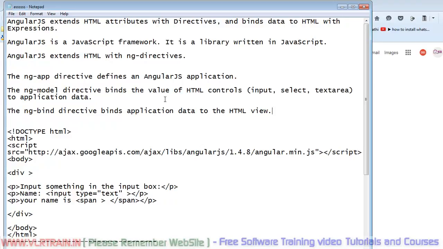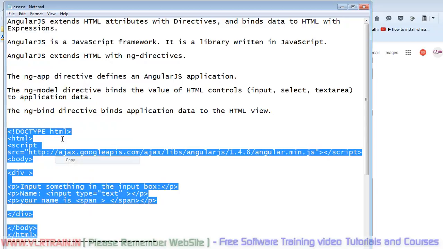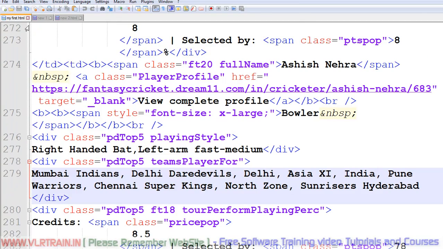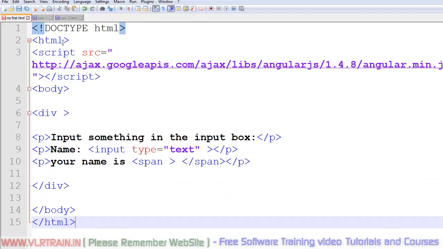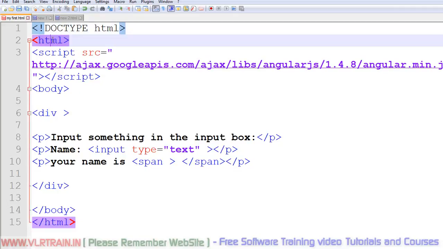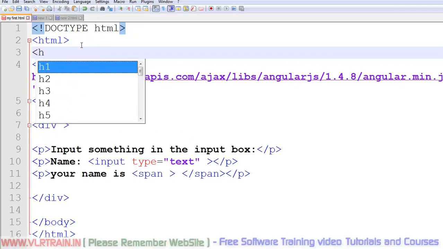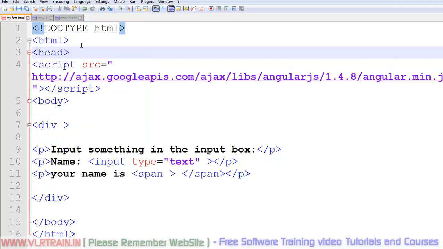Okay, now I am going to write an example program. For that purpose, I am taking an HTML document here. I am using the Notepad++ editor. The doctype is HTML, this is the HTML5 perspective. We start the HTML document like this: start of HTML and end of HTML. I have not declared the head section here, so there is no need for that. If you want to add a section, use the head tag.